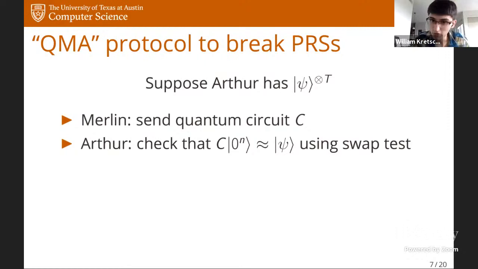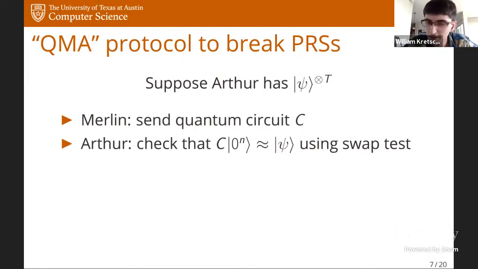And so why does this work? Well, if psi is drawn from the pseudorandom ensemble, then we know by nature of the efficient generating algorithm of the pseudorandom ensemble that there must exist a short quantum circuit that produces that state. So in that case, Merlin can always pass this test.